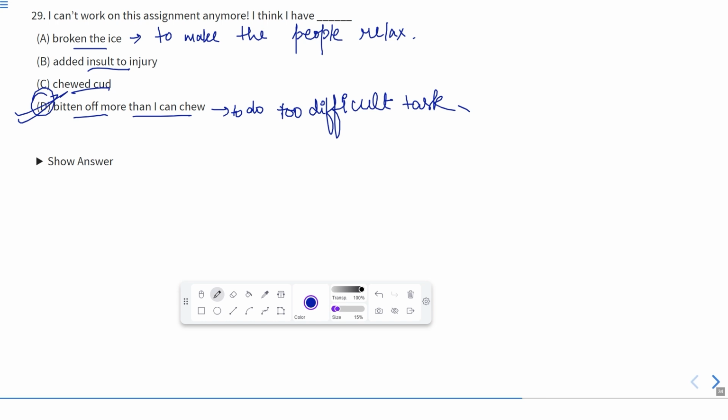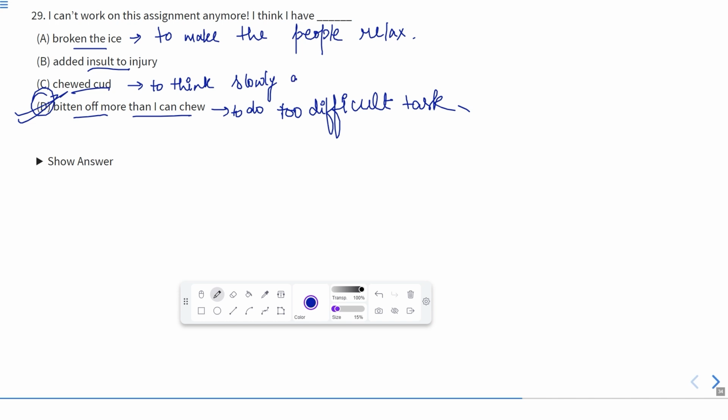Chewed cud is also not the correct phrase here. Chewed cud means to think slowly and carefully about something when we are lost in thinking.